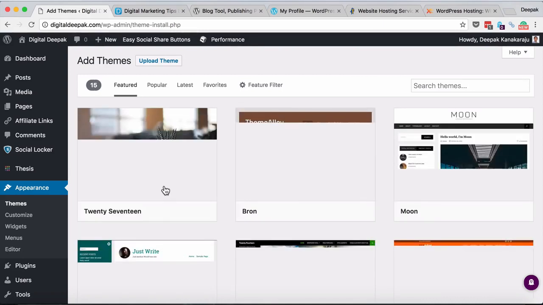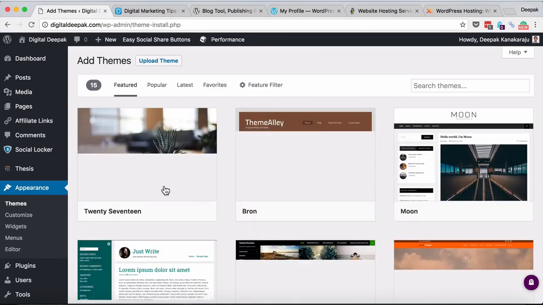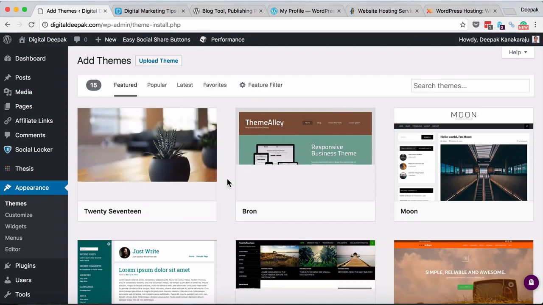sorry for the background noise, some construction activity going on in the nearby plot.